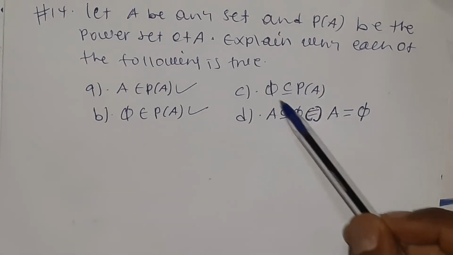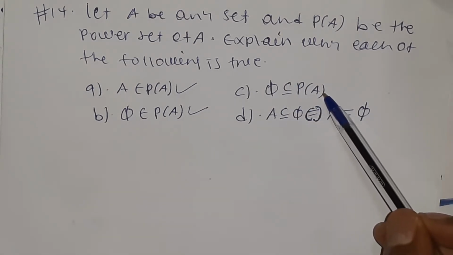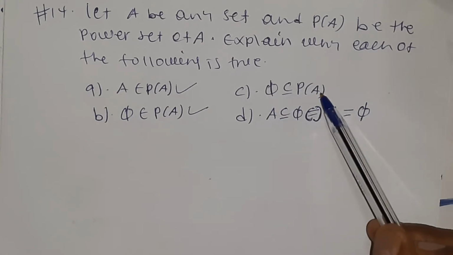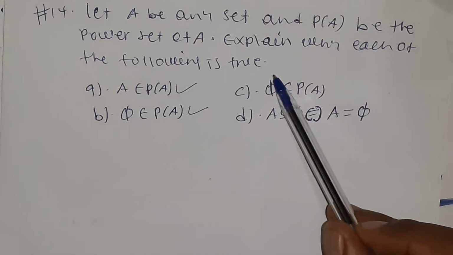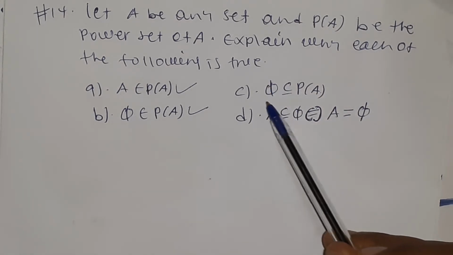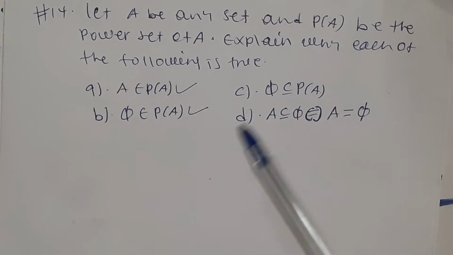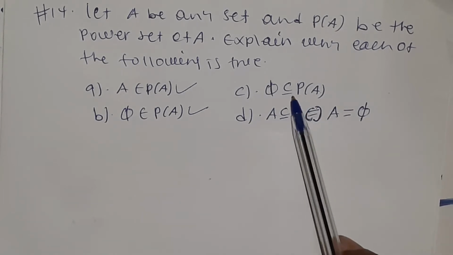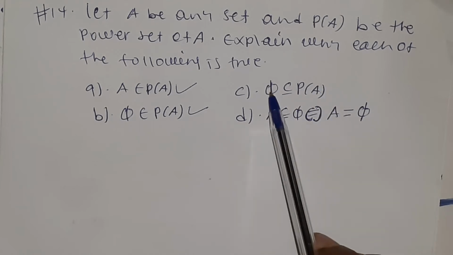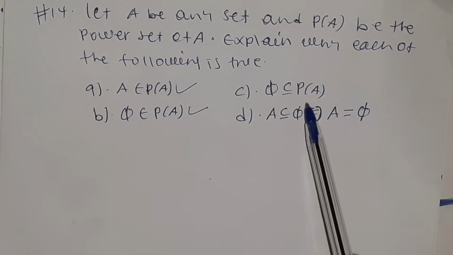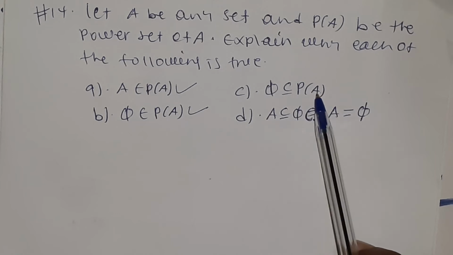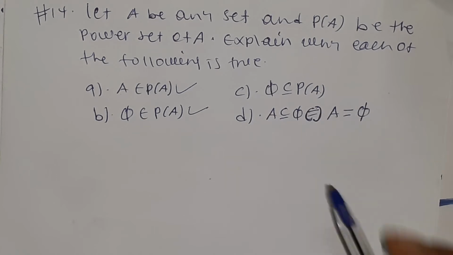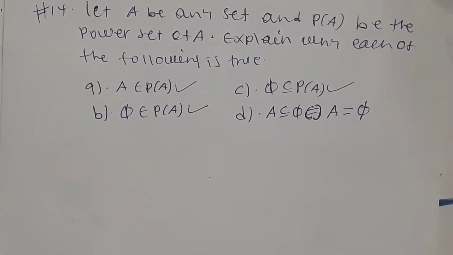C, the empty set is a subset of the power set of A. That means this is true, because the empty set is a subset of any set, whether it is a power set or any type of set. The power set by itself is a set, and this is the empty set. Therefore, since it is the power set of any set, and the empty set is a subset of every set, this is true.